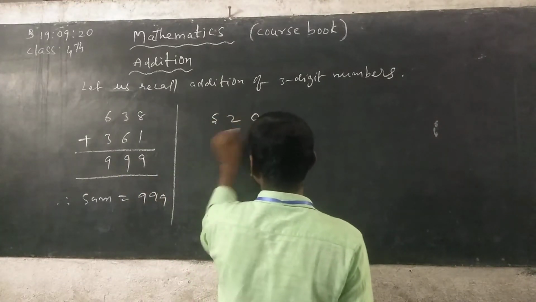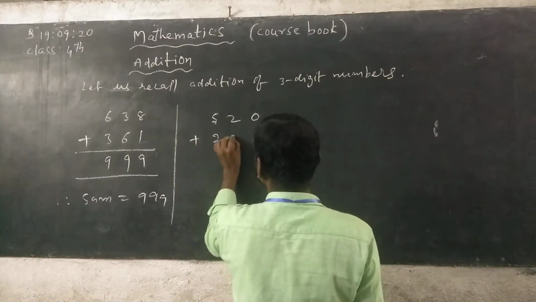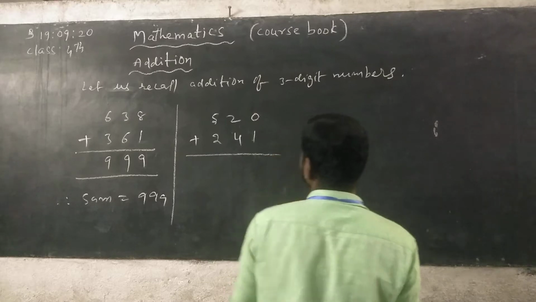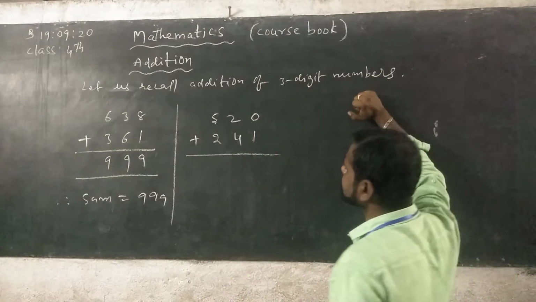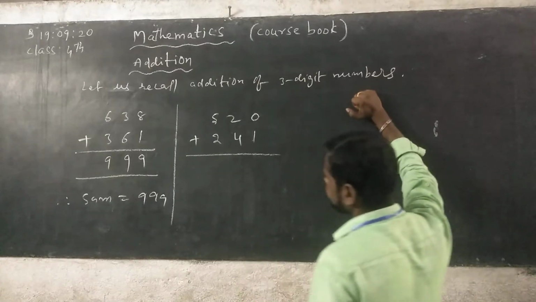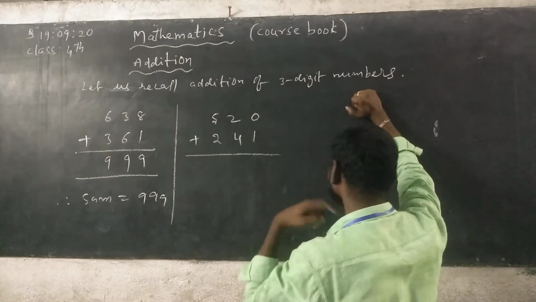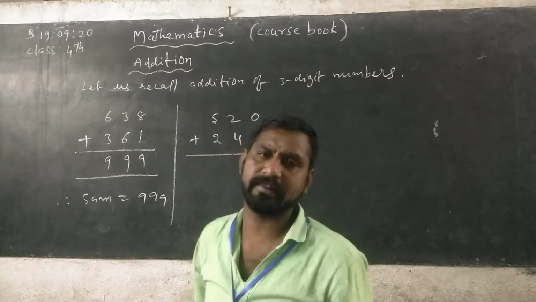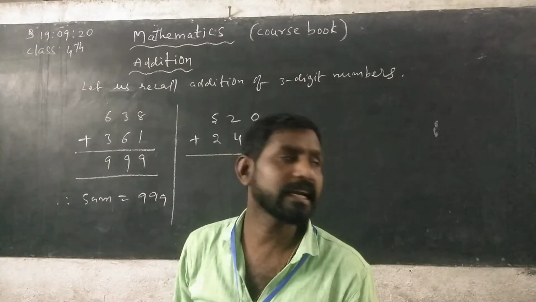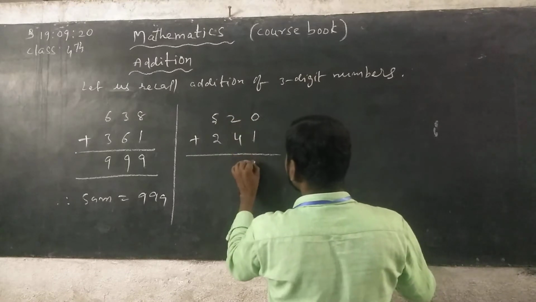Next one, 520 plus 241. This is also 3-digit numbers. First we add the ones place digits. What is given in the ones place column? 0 plus 1. When 0 is added to any number, we get the same number. So 0 plus 1 is 1.